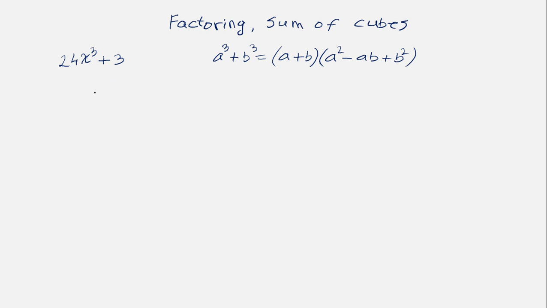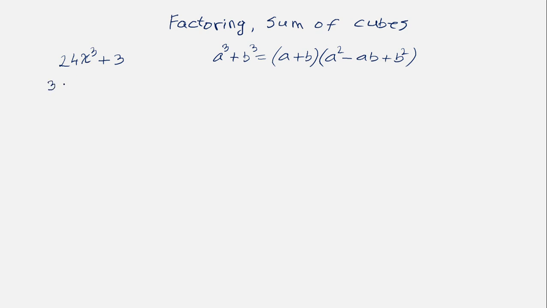Now, as it is the case with any factoring, the first thing to do is to try and find what these have in common, if they have anything in common. So there is no x in the second term, so they don't have x in common. But if you look at 24 and 3, we should be able to see that both of them have 3.